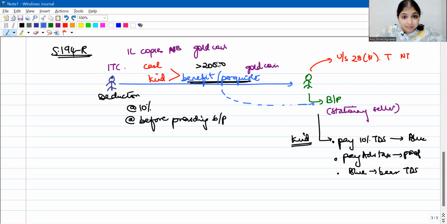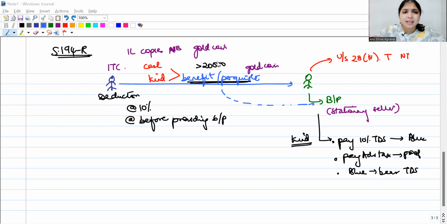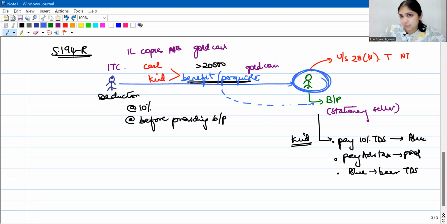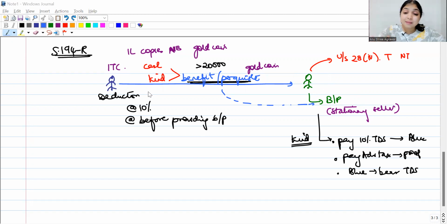For example, it can be a land, it can also be a building, it can be anything. It doesn't matter whether what I'm giving is taxable for Green or not. I am giving something to a person, and that benefit or perquisite is relating to the business or profession of the assessee. I am supposed to deduct tax, simple as that. When am I supposed to deduct tax? I'm supposed to deduct before providing the benefit or perquisite.